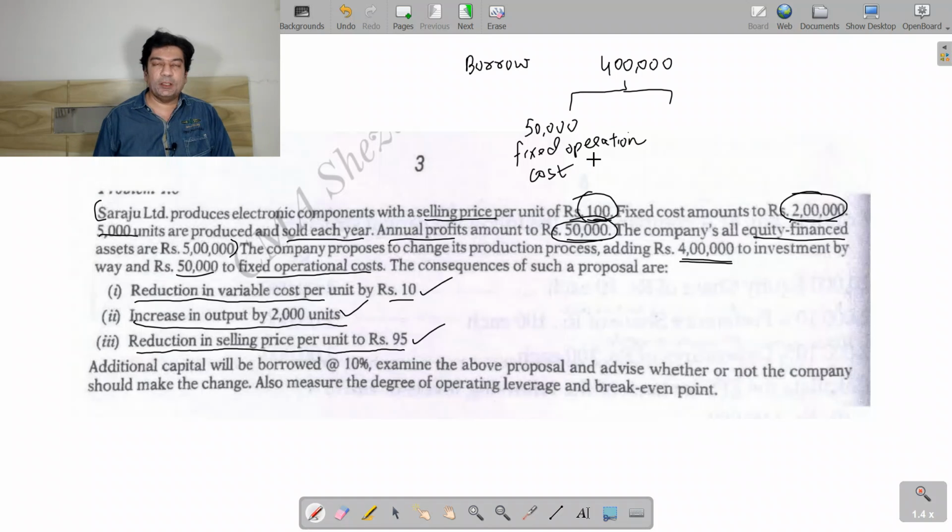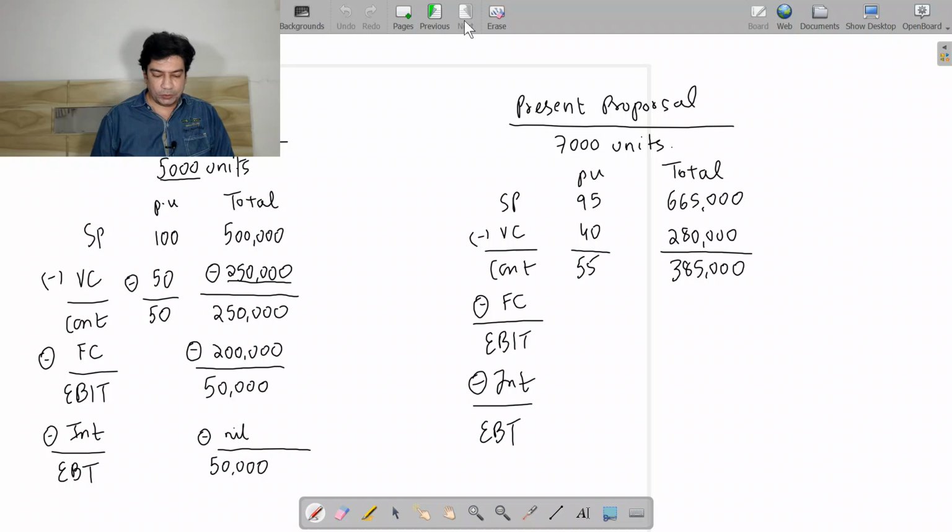In other words, they are telling us that 50,000 rupees will be additional fixed cost. So 2 lakh was our fixed cost. Now there will be an additional 50,000. So our total fixed cost will be 2,50,000 rupees.